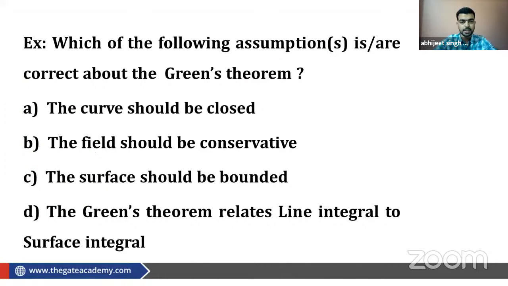Which of the following assumptions is or are correct about Green's theorem? Okay, so this is the question. If you know the theory about Green's theorem, then only you will be able to solve this question. Otherwise, you will not be able to solve. Again, it is a theory question because you need the information about Green's theorem. If you know the assumptions of the theorem very well, if you know the property very well, then only you will be able to answer it. So, can anyone answer this question? Tell me, what should be the answer of this question? What will be the answer of this question?